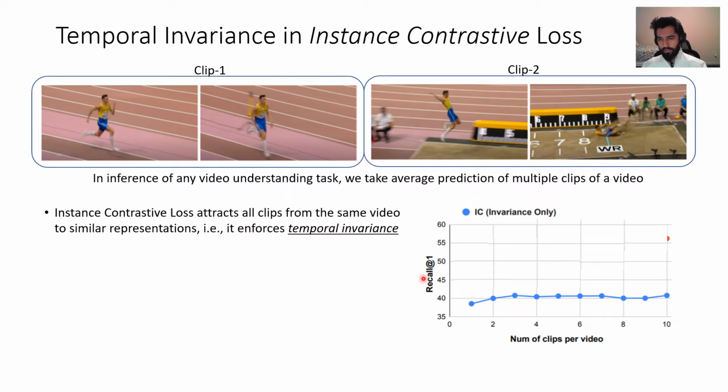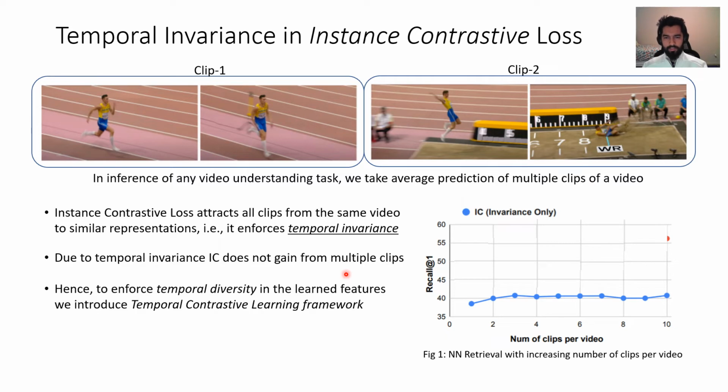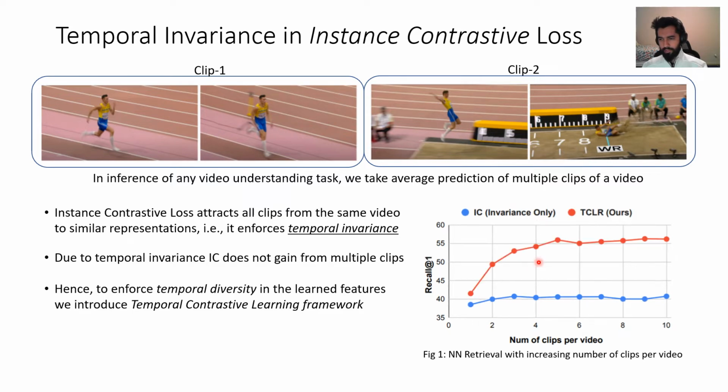In this example of nearest neighbor retrieval, if we increase the number of clips per video, then instance contrastive loss gets a negligible boost out of it. Here it is less than 5%. So this is the prime motivation for TCLR, where we explicitly increase the temporal diversity. In the case of TCLR, if we increase the number of clips per video, then the performance goes significantly higher.